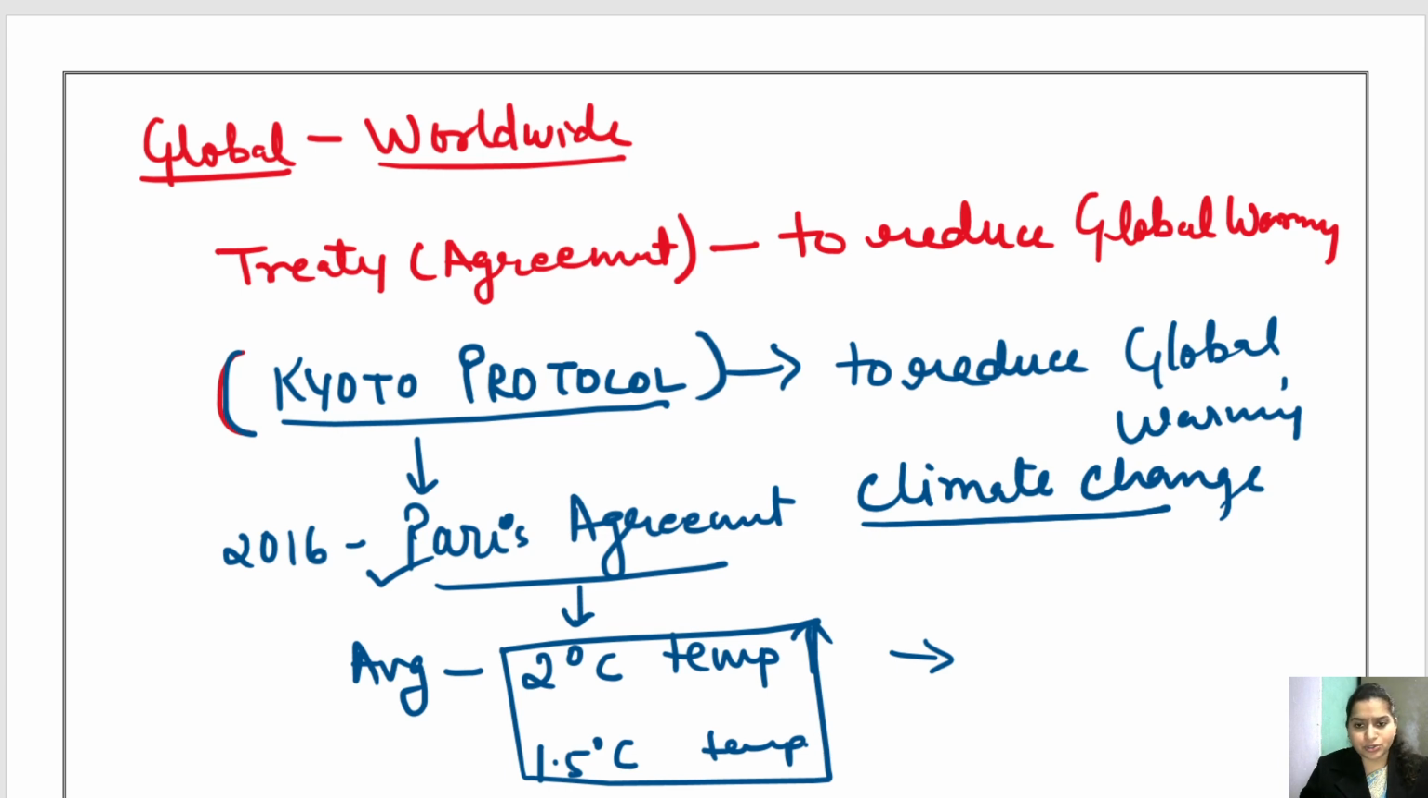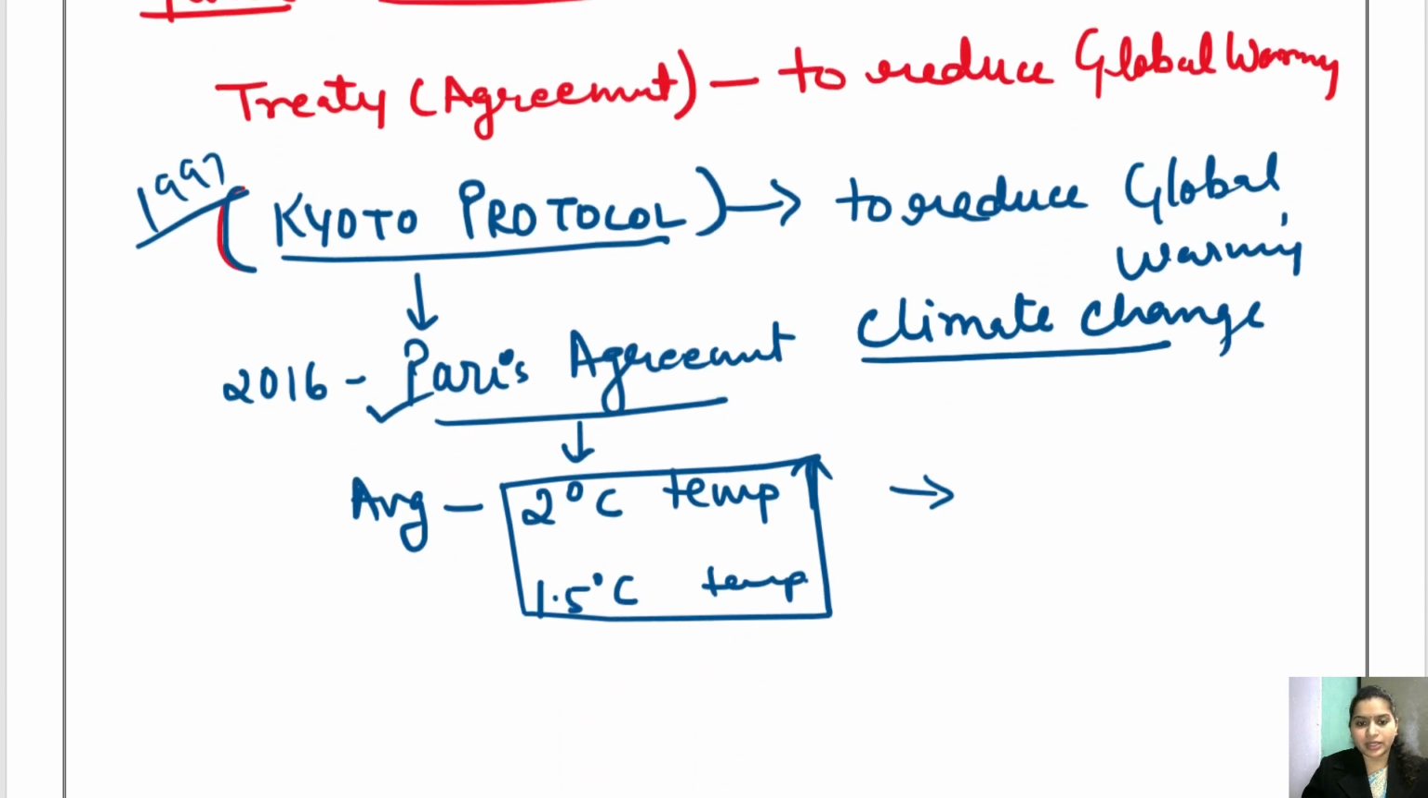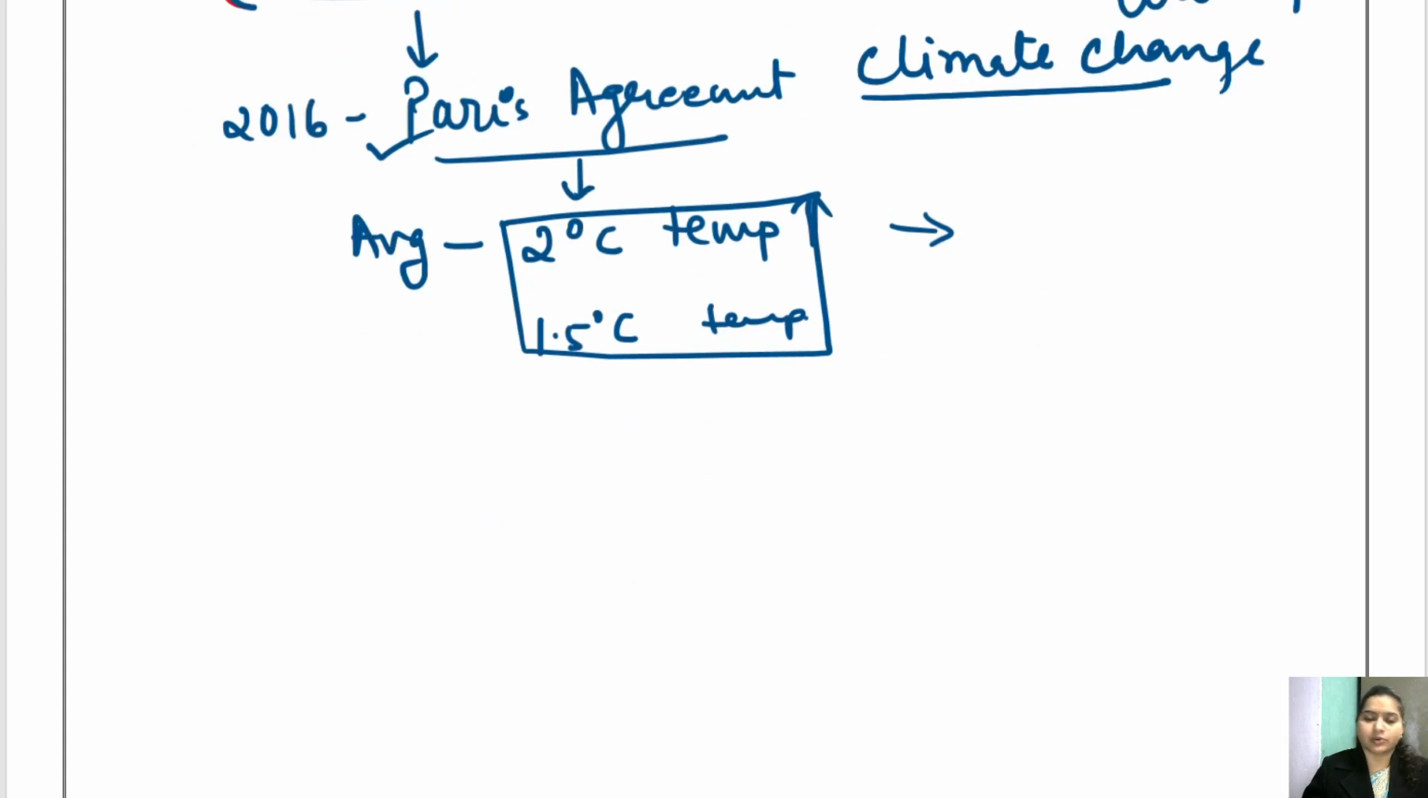and a Kyoto Protocol was signed. This was signed in 1997 somewhere. Okay, so all these government measures took place in order to control the global warming. And yes, definitely we are working towards it. The country is working towards it.